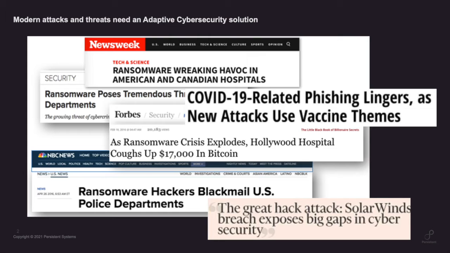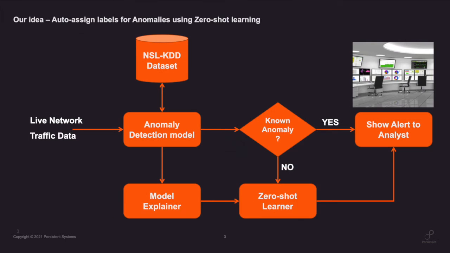So our cybersecurity systems need to be adaptive to these attacks. They need to quickly figure out that the attack is happening and alert our operators, learn from the cybersecurity analysts and adapt to automatically start detecting those attacks, and distribute this knowledge. So an adaptive cybersecurity solution is the need for the day, and our paper talks about one idea that can help us drive in that direction.